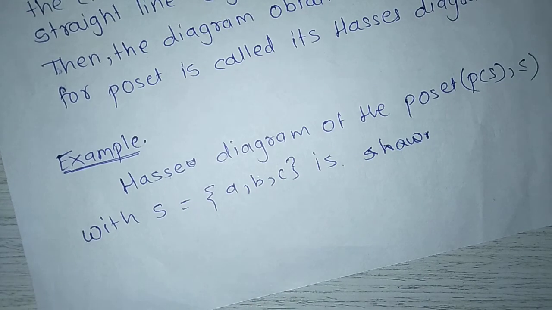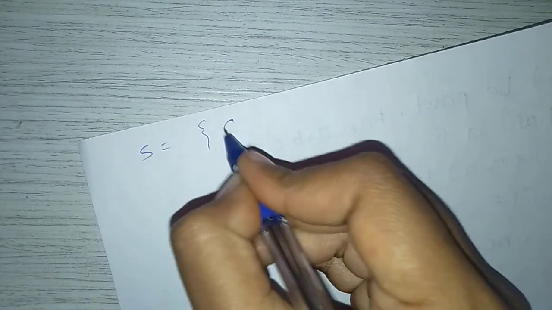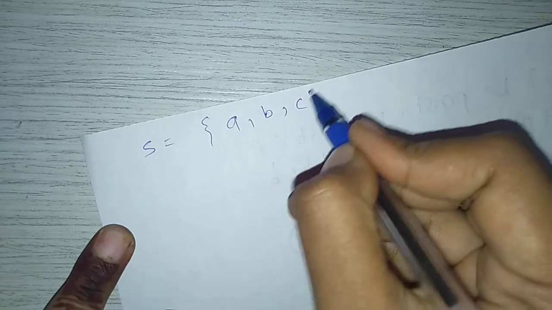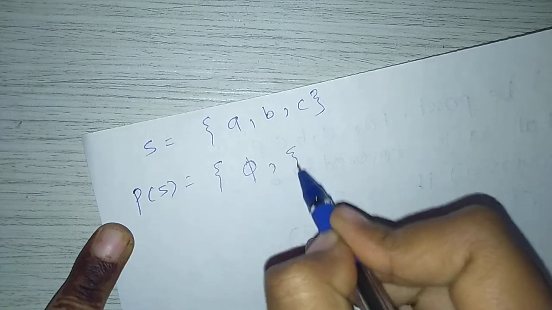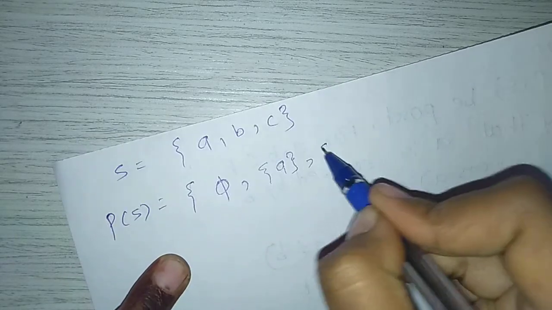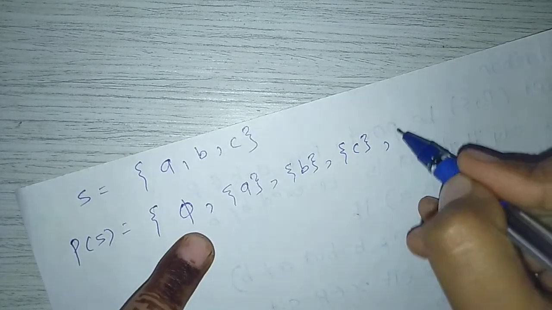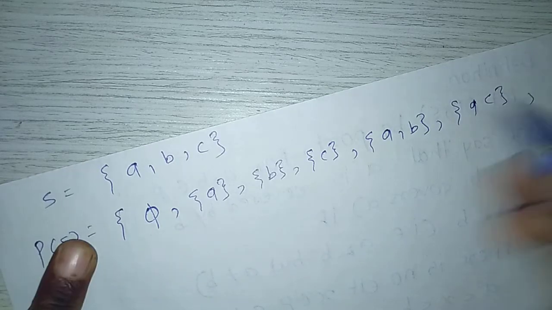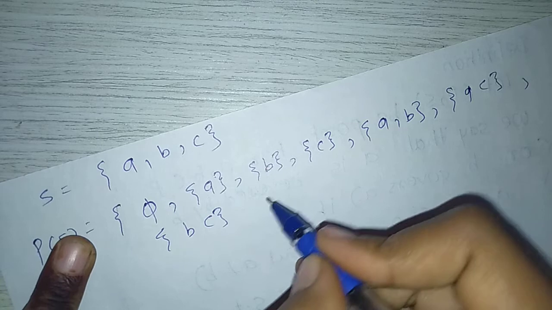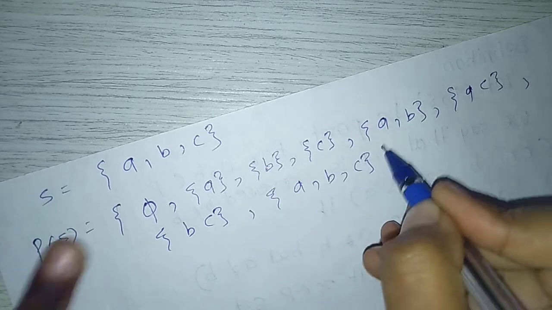For example, Hasse diagram of the poset P of S less equal with S equal to A, B, C. P of S means set of all subsets of S, means power set of S. So power set of S is first empty set, next singleton sets, singleton A, singleton B, singleton C, next AB, AC, BC, and next ABC.